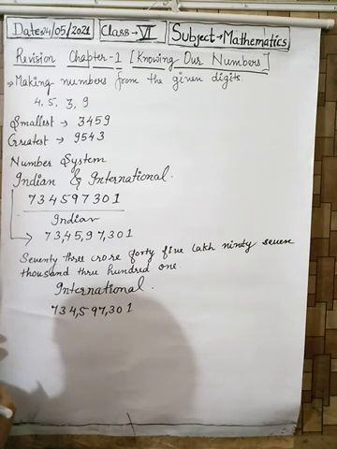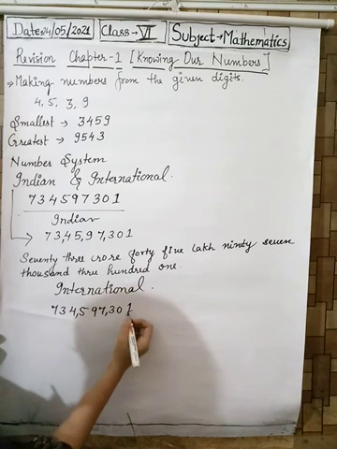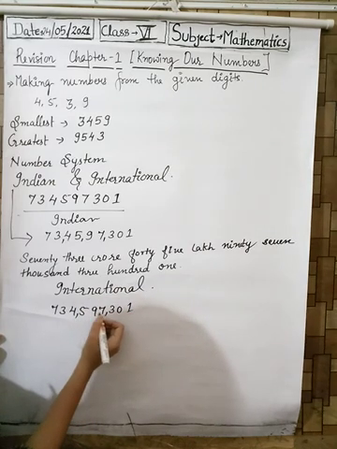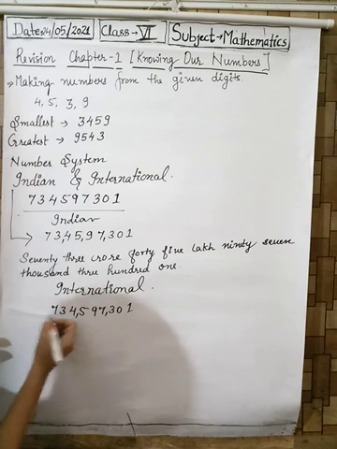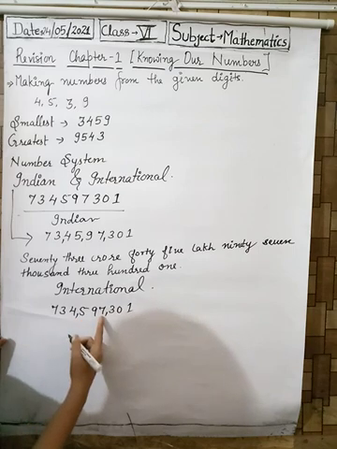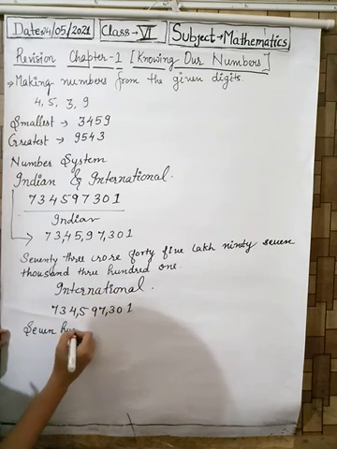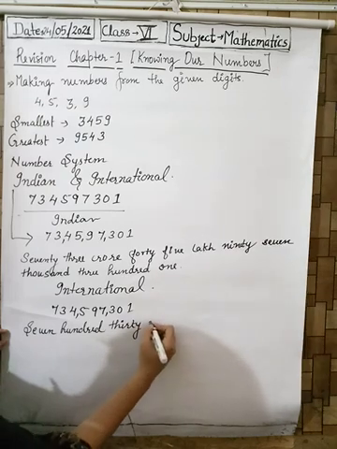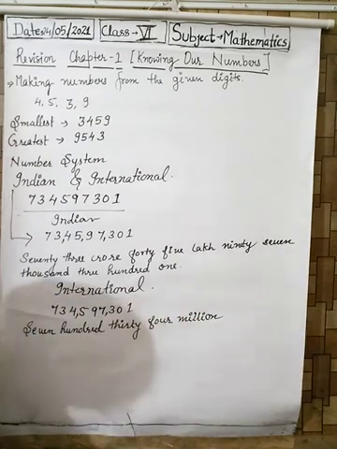And when we call the names according to the international place value, it would be ones, tens, hundreds, thousands, 10,000, 100,000, million, 10 million, 100 million. So it will be 734,597,301.